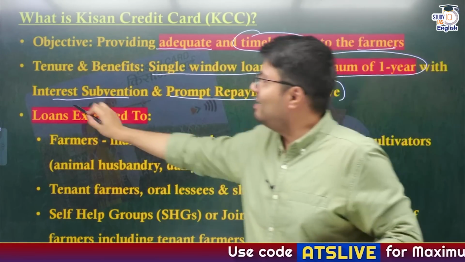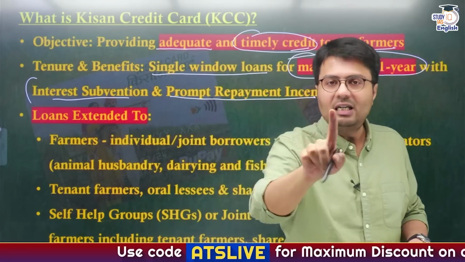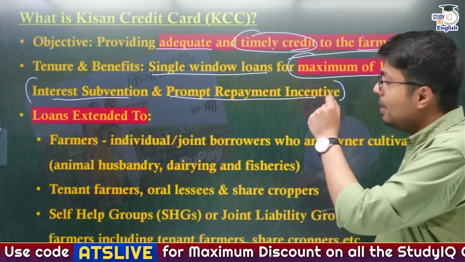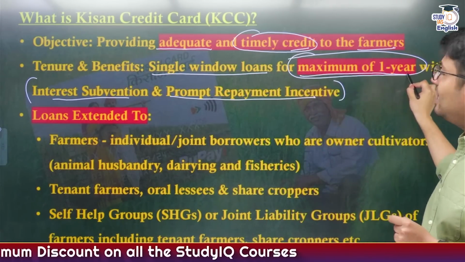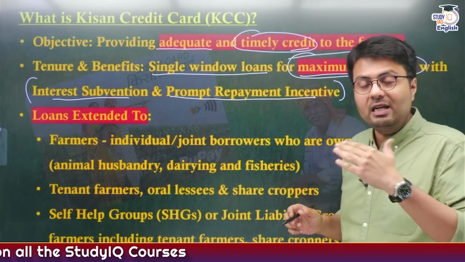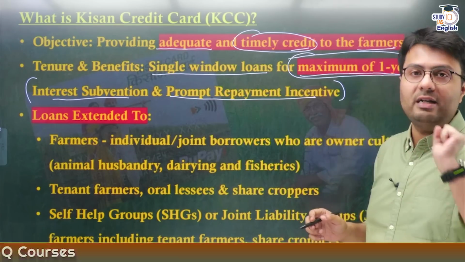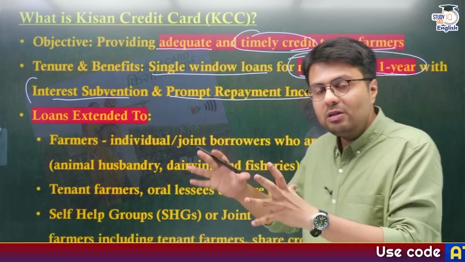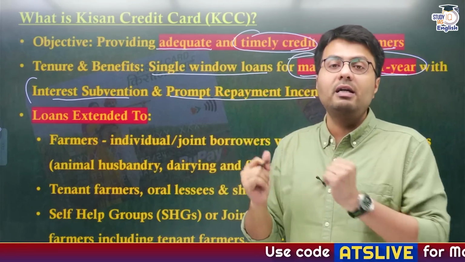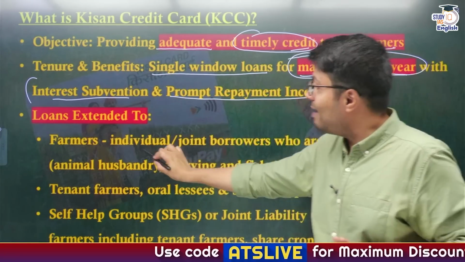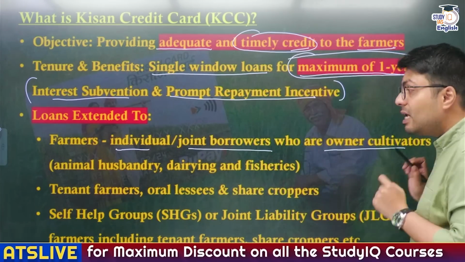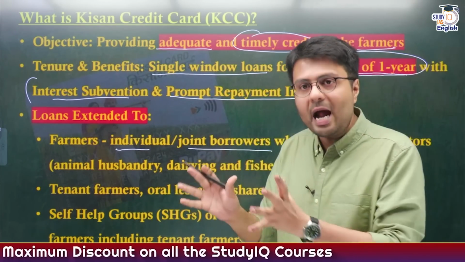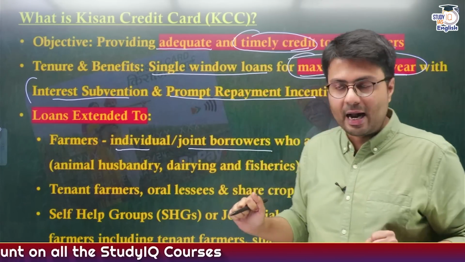What are these interest subvention and prompt repayment incentive? I will tell you. The most important part about this loan that you need to remember is that you are getting this loan for a short-term tenure, that is for maximum of 1 year time period, right? And the loans are extended to different categories of farmers. First, it can be extended to individual farmers, joint borrowers who are owner cultivators. That means they have their own land and they are cultivating crops on that land.